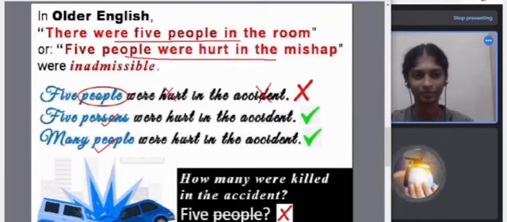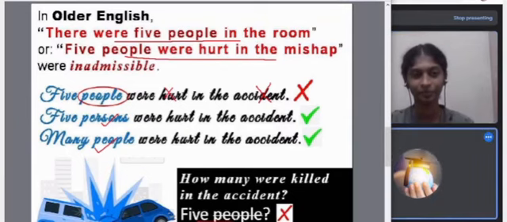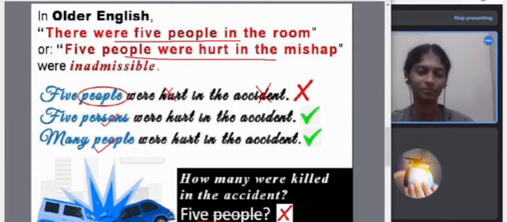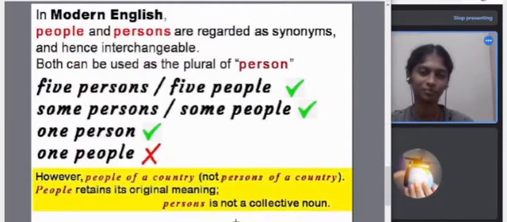So how many were killed? We have to say 5 persons, not 5 people. Now, what about modern English?